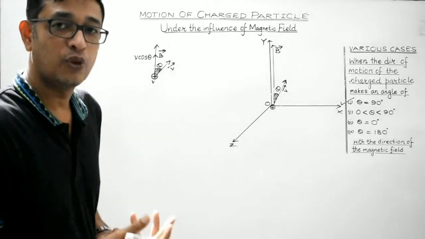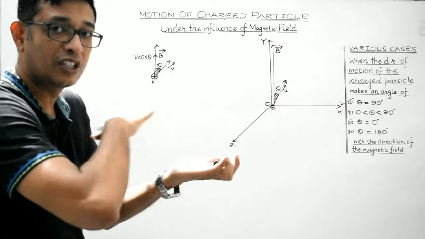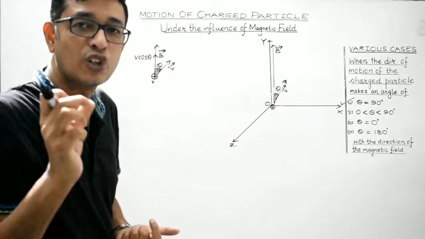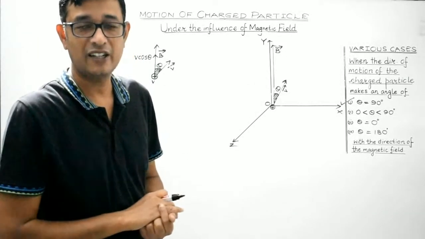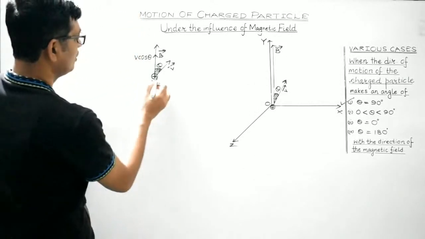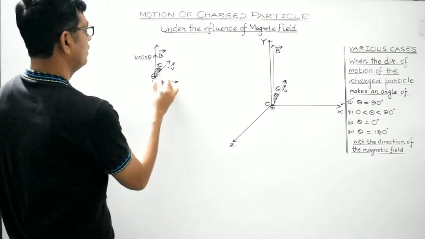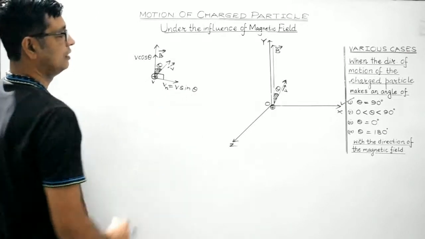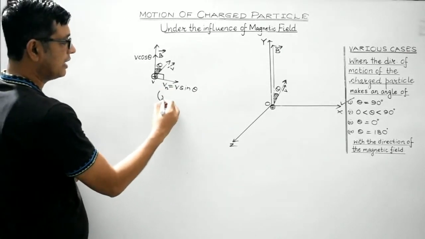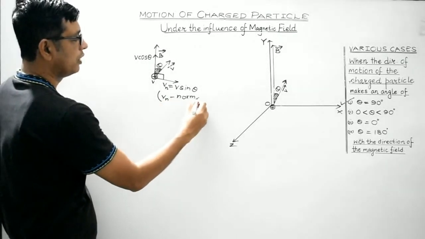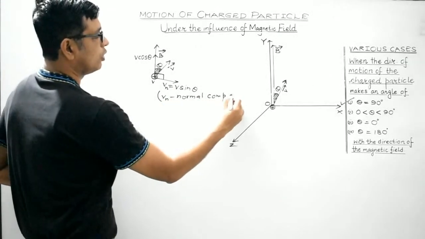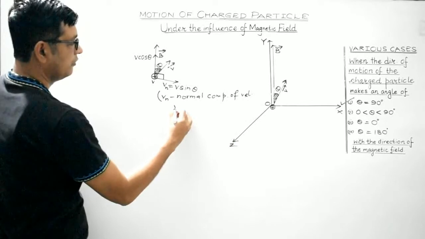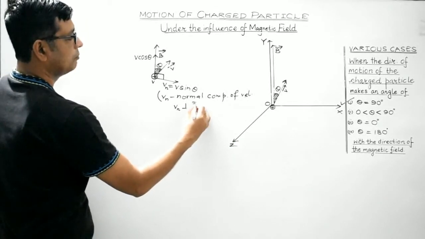And students, the other component will lie in the horizontal plane perpendicular to the direction of the magnetic field. That component is known as the normal component of velocity of the charged particle, and it will be v sin theta. So this is the normal component, Vn, which stands for the normal component of velocity. Normal component of velocity means Vn is perpendicular to the magnetic field.